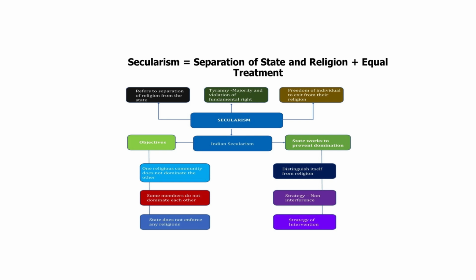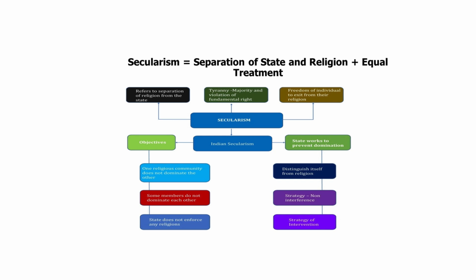Secularism doesn't believe in any kind of distinction towards the citizens on the basis of the religion that they have. This pictorial representation highlights the key ideas of secularism, especially with reference to India.